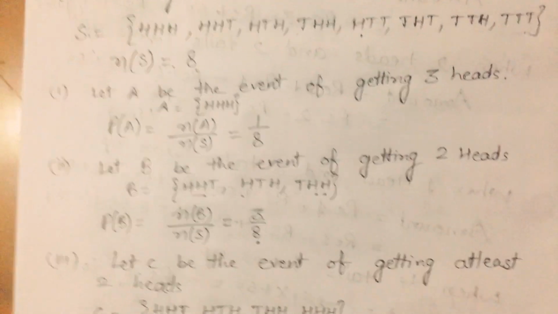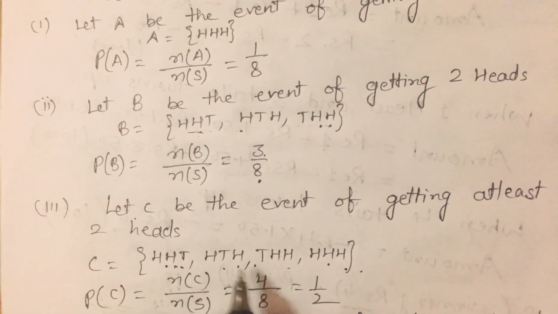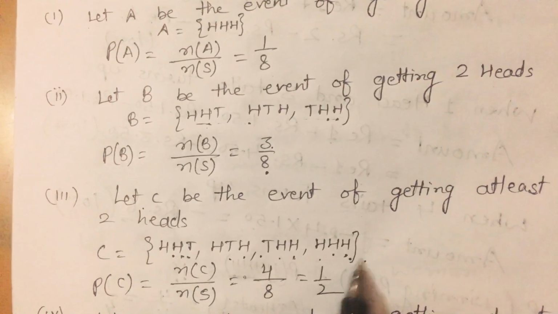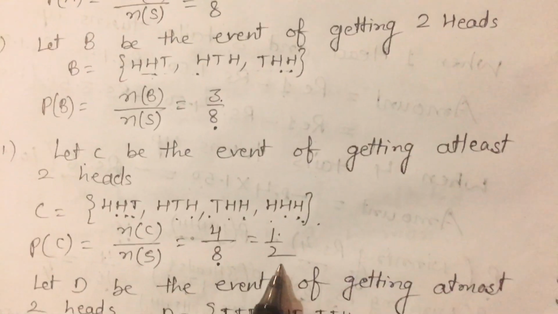In third part, at least 2 heads means minimum 2 heads. So the maximum is 3. 2 heads can also come, 3 heads can also come. So HHT, HTH, THH, HHH. The number of favorable cases is 4 and total is 8. What is the probability? 4/8, that means 1/2.